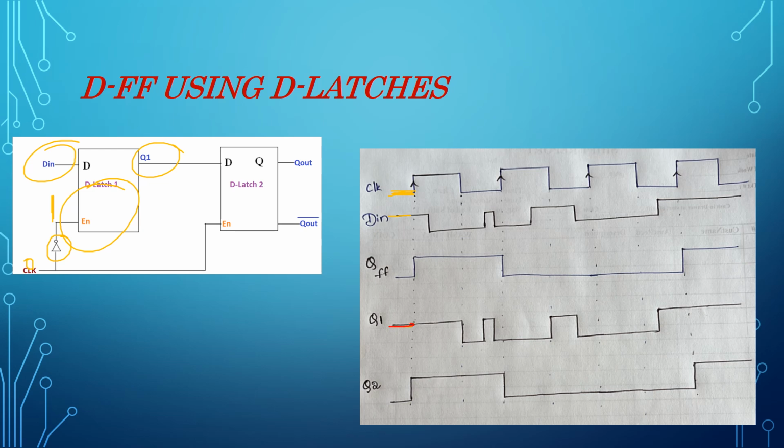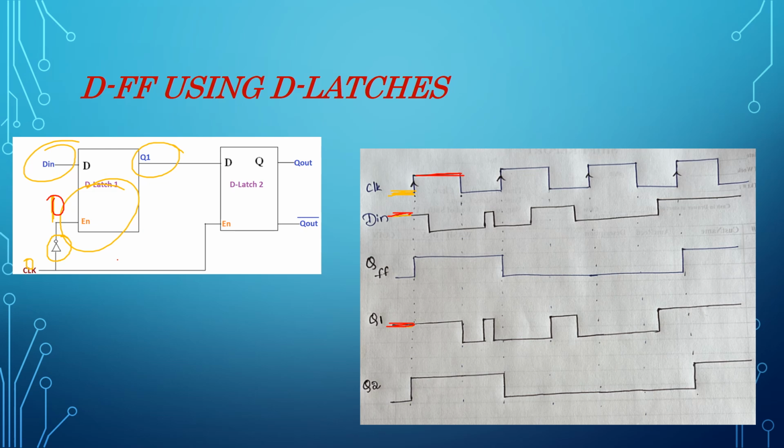Here see Q1 is equal to D, and it remains same when enable is 0. Here clock is 1. So when it is applied to inverter, it becomes 0. Enable 0 means Q1 retains its previous value.